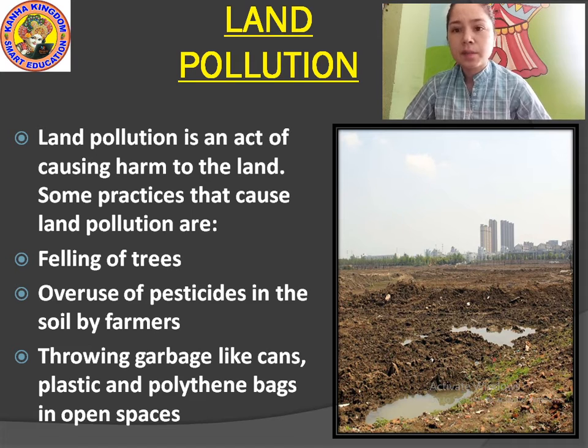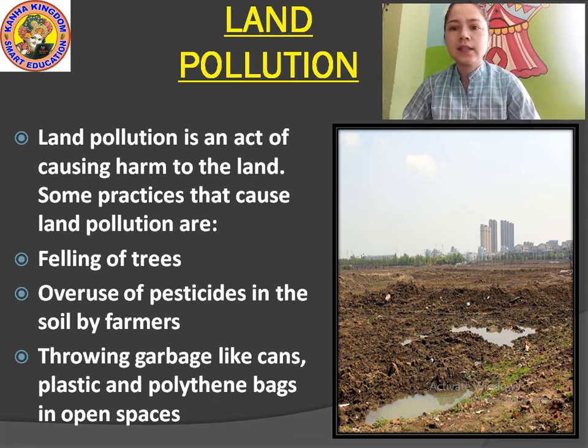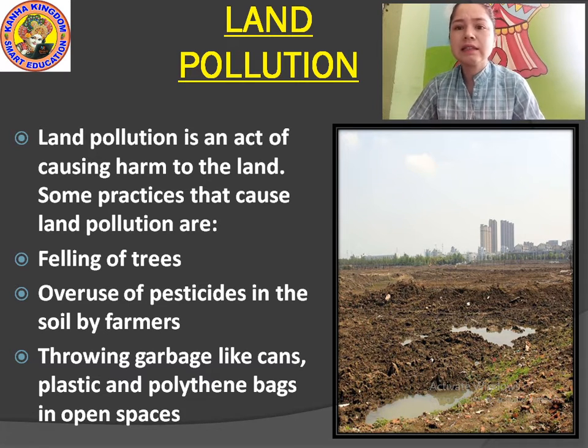Another one is plastic. Cans are utensils made up of metal. They cannot decay. Plastic also does not decay. What is in plastic? You know plastic? We use plastic bags, wrappers, all this, and polythene bags. If we throw these all in open space, then it pollutes the land.